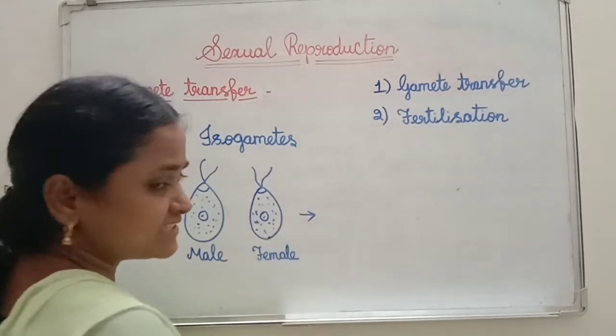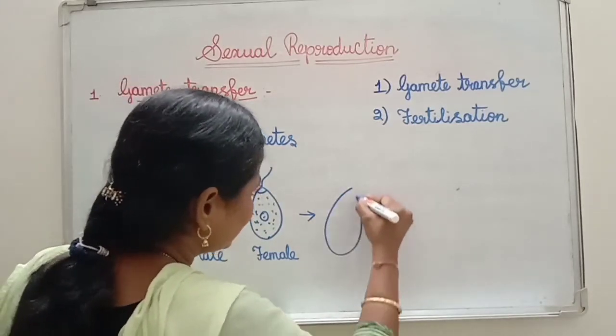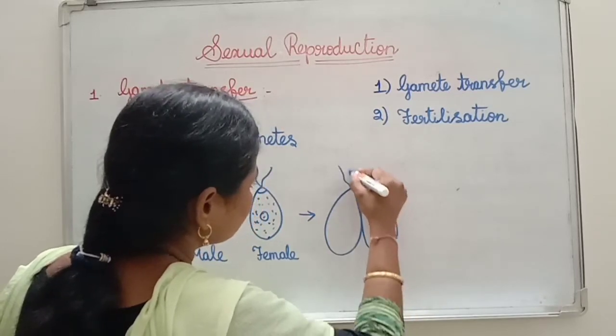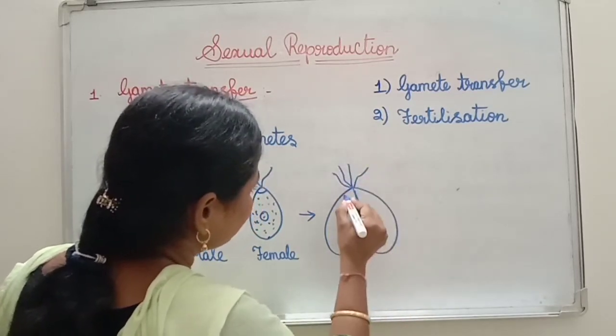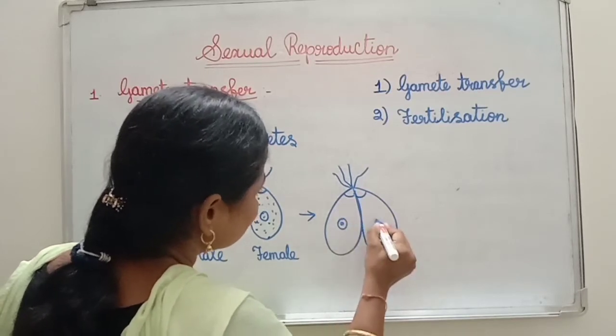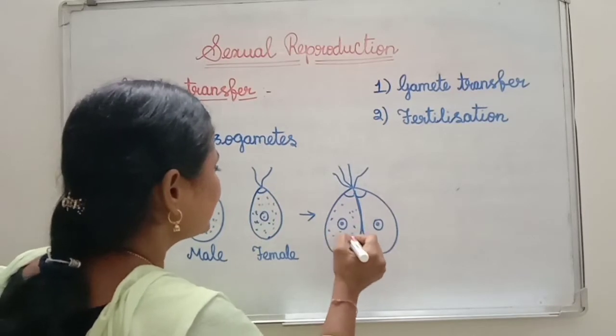During fertilization, both the gametes come close together like this and fusion of the gametes takes place. That means syngamy. What is the process here? Syngamy.